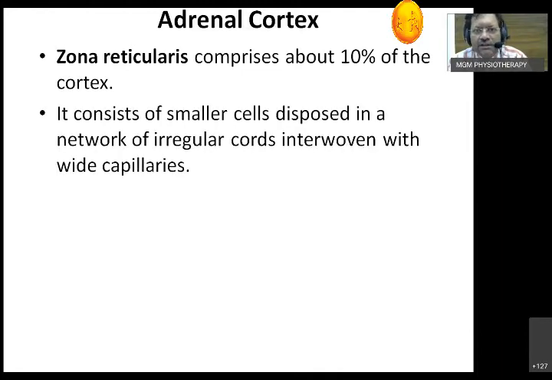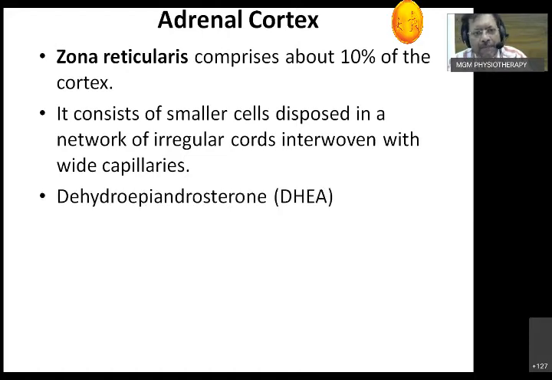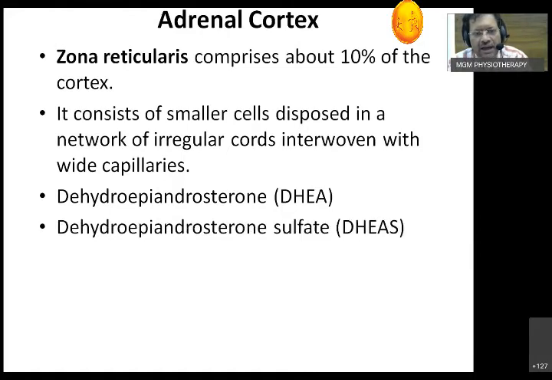It consists of smaller cells disposed in a network of irregular cords interwoven with the capillaries. It produces three different types of hormones, most of them precursors of the testosterone androgens. Dehydroepiandrosterone is one, dehydroepiandrosterone sulfate, the DHEAS, is another, and the third one is aldosterone. These three things are produced by zona reticularis.